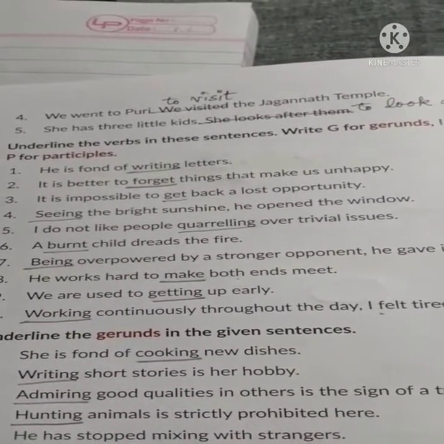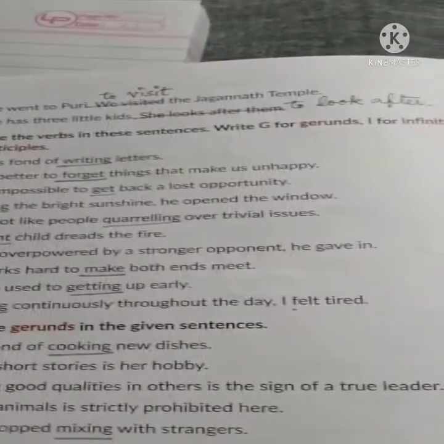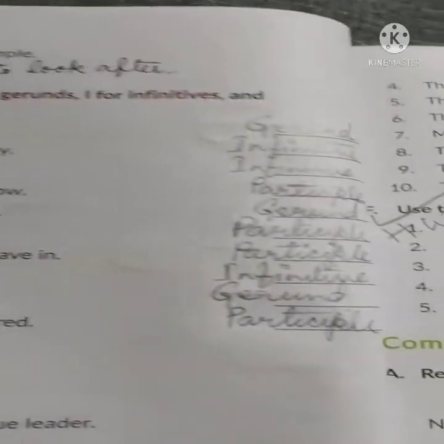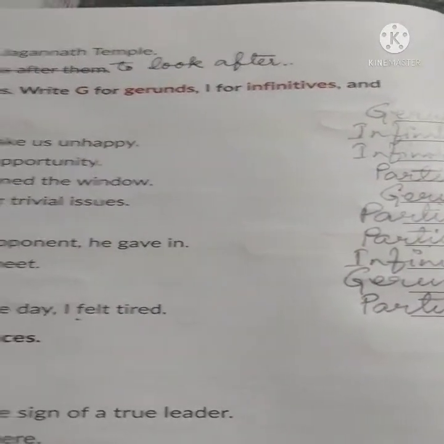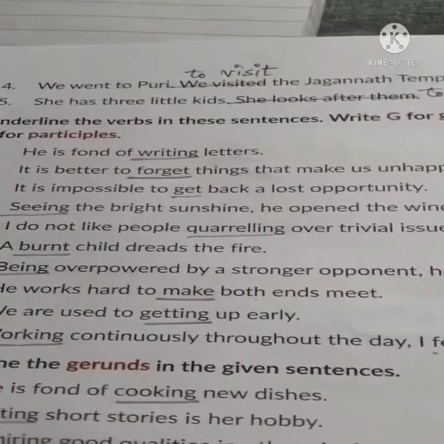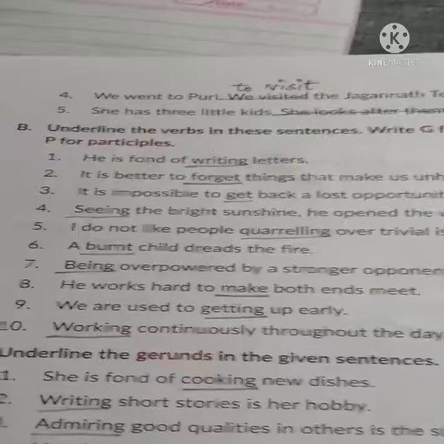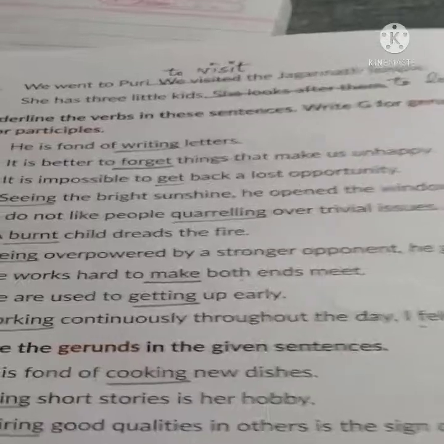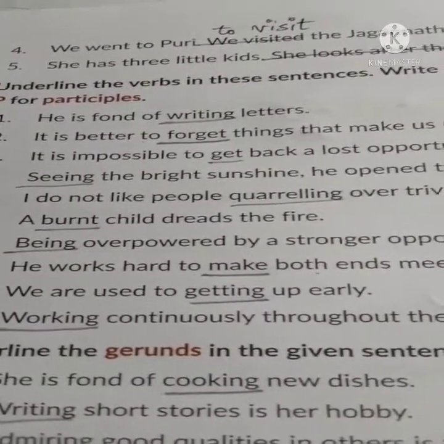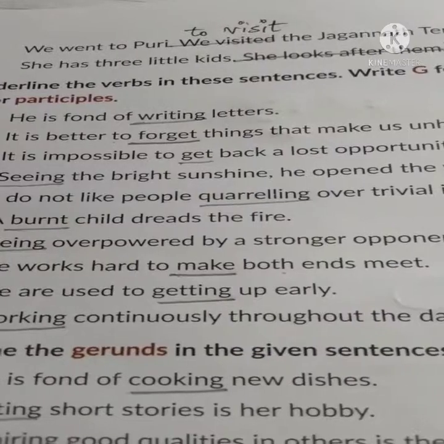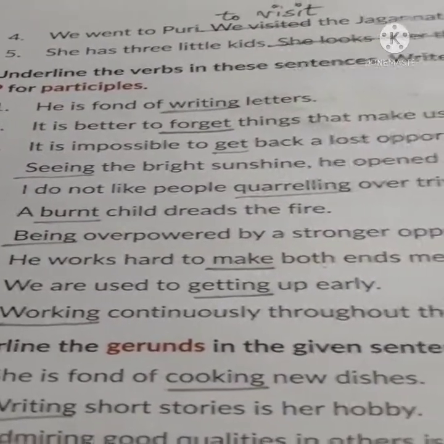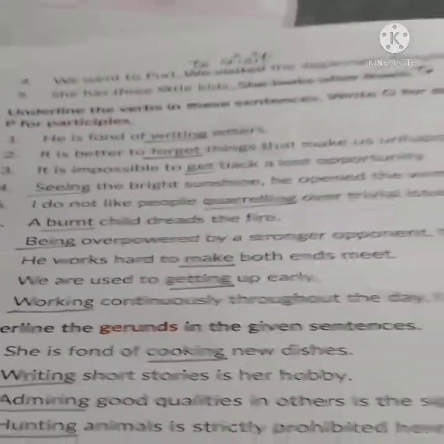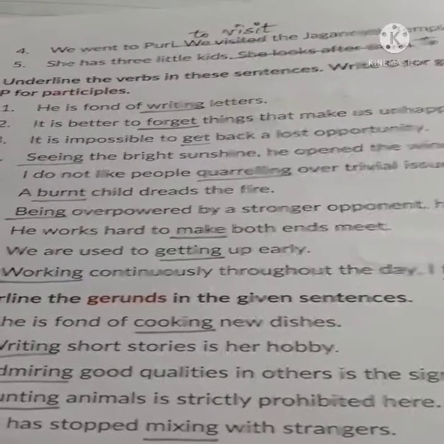Now B. Underline the verbs in these sentences, and then you have to use G for gerund, although I have written it in full so that you can understand, I for infinitives, and P for participles. How to understand: generally, for your convenience, when the base verb plus ing is used in the beginning, or the third form of the verb is used in the beginning, that will be considered as participles, and generally in those sentences 2 verbs are given.